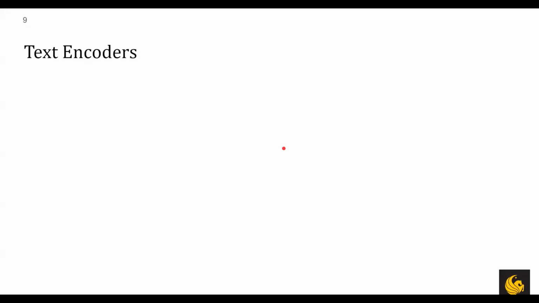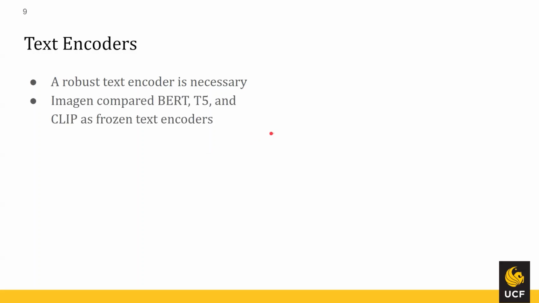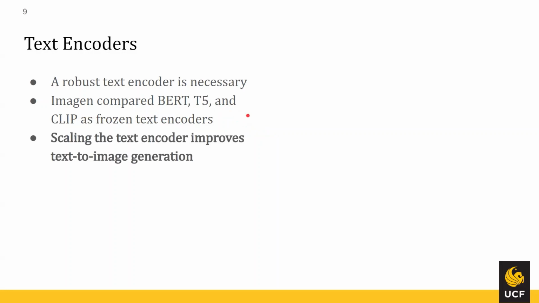So now that we've given you an overview of the model, we can first talk about the text encoder that's used in the model. As we've learned, robust text encoders are very important for good image generation. The better understanding of the given language we have, the better images we can generate. So Imagen compared BERT, T5, which is their own model developed by Google, and CLIP, all as frozen text encoders. Early on, they ruled out BERT as a good model because T5 and CLIP vastly outperformed it in FID scores. But with T5 specifically, they found that scaling the text encoder gave them large improvements in their text-to-image generation capabilities.